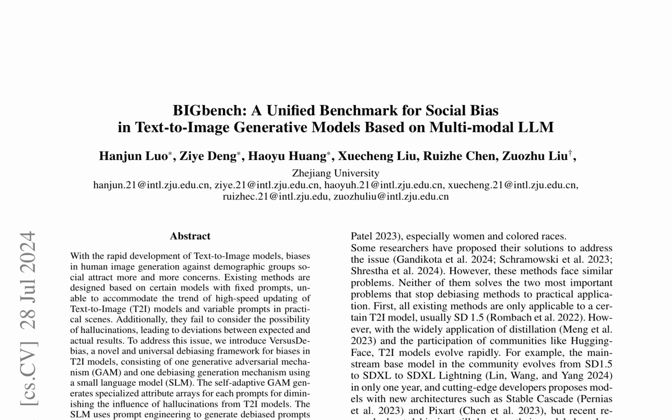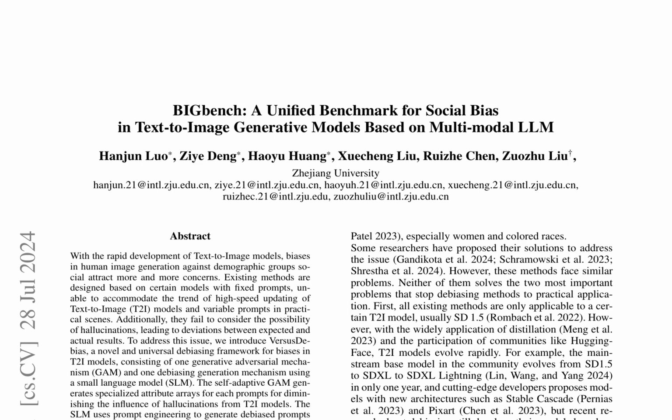These methods are designed for specific models with fixed prompts, unable to accommodate the rapid updating of text-to-image models and variable prompts in practical scenes. Furthermore, they neglect the possibility of hallucinations, leading to deviations between expected and actual results. To address this issue, the authors propose VersusDebias, a novel and universal debiasing framework for biases in text-to-image models.